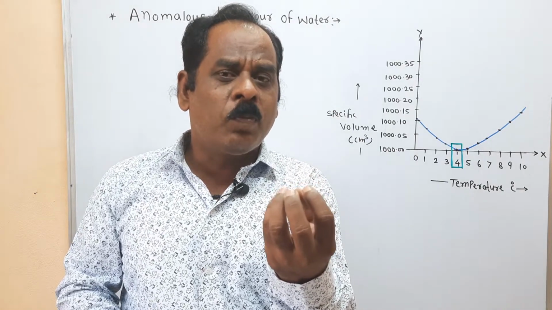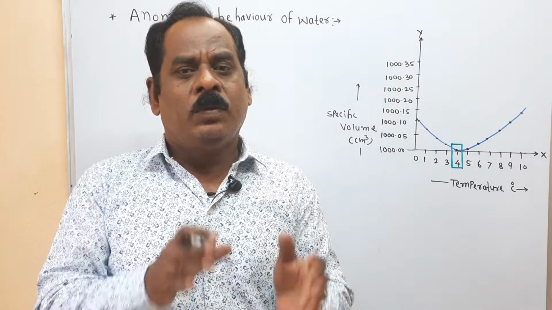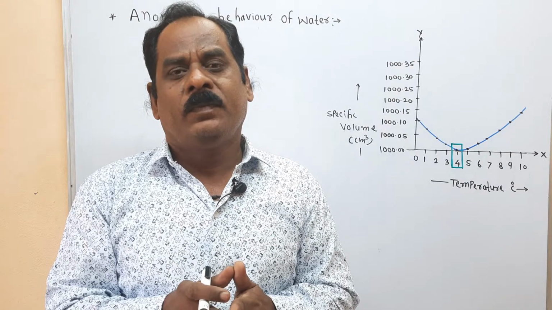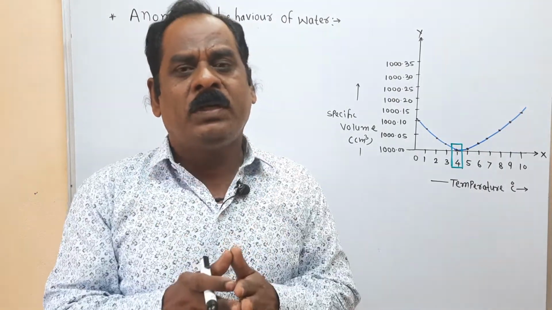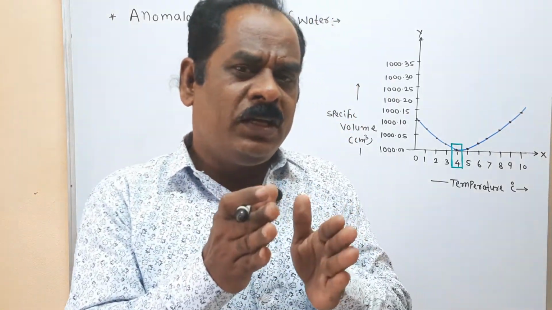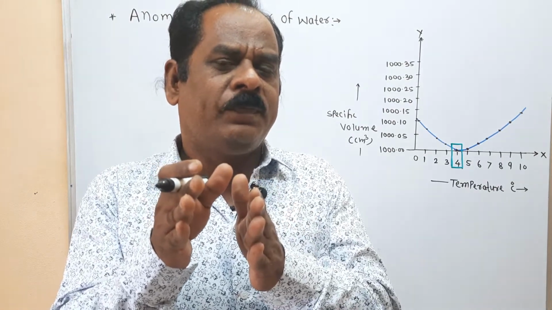This is the abnormal property observed in ice. From 0 to 4 degree centigrade, it contracts and converts into liquid. At 0 degree centigrade it is solid in state. When heated, it slowly melts and up to 4 degree centigrade, it contracts.